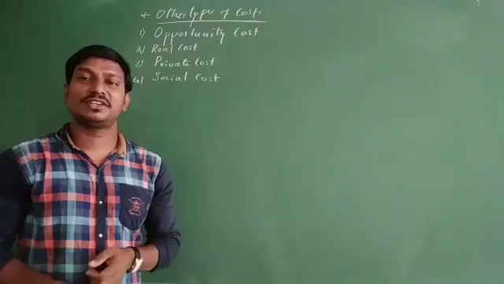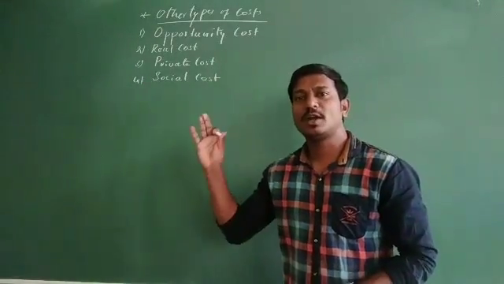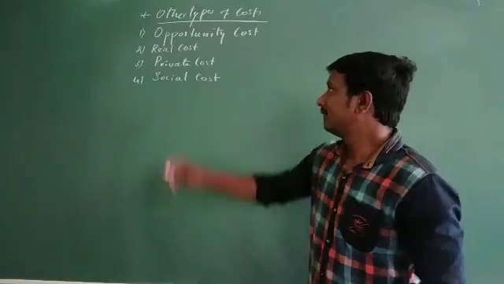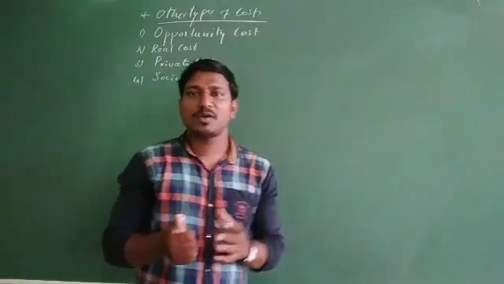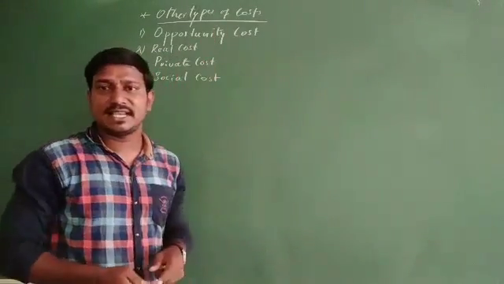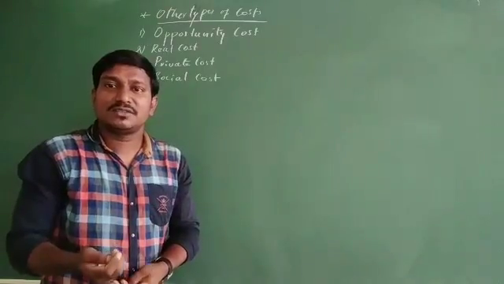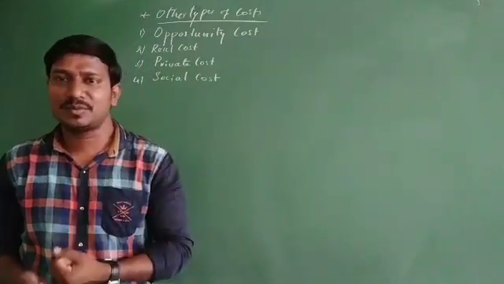What is opportunity cost, and how is it called opportunity cost? Friends, opportunity cost is one of the important other types of cost, where we expect an opportunity in order to gain the maximum profit.